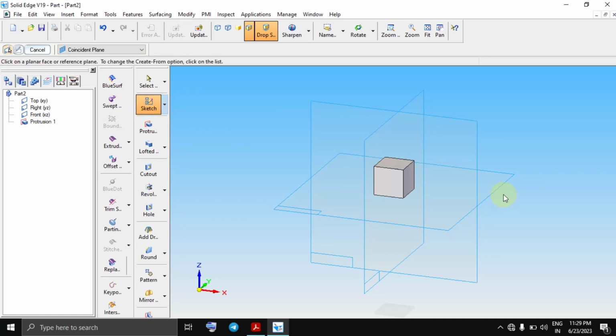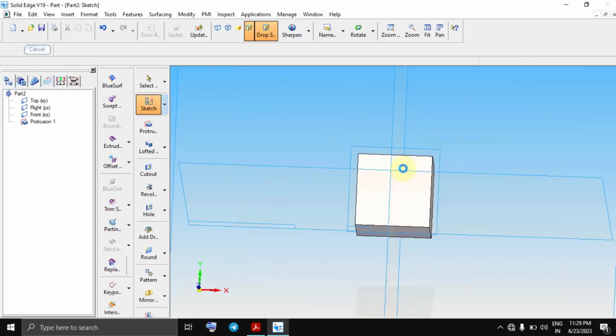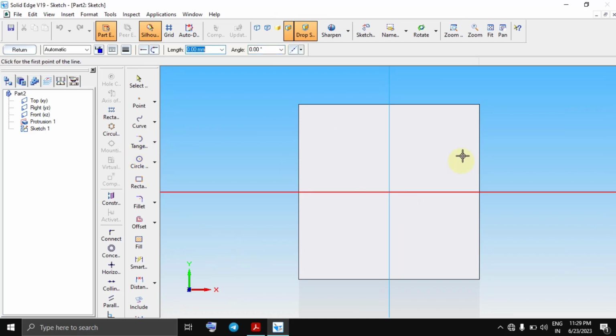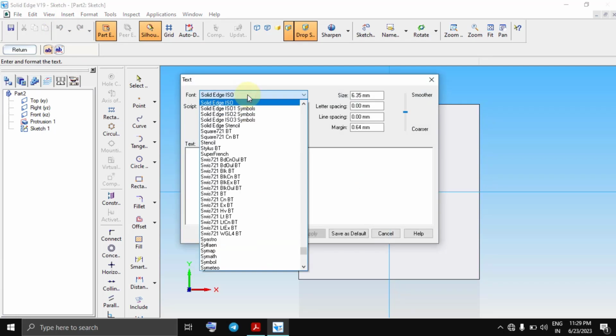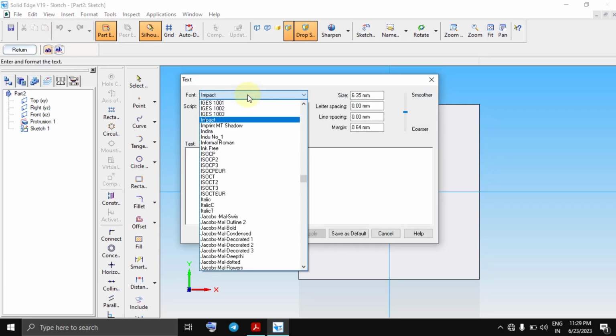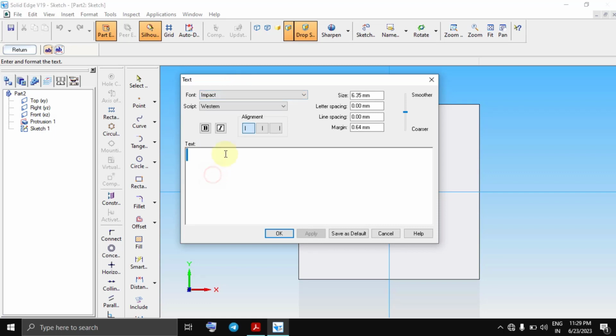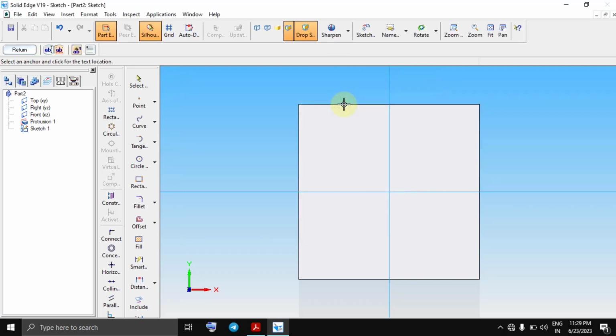So a cube of 20 is finished, and to put writings, go to sketch, and on top of that I am clicking this face, and here I am going to text file and insert, and here I am taking Impact bold, and ME I am typing, and here I am taking 10.